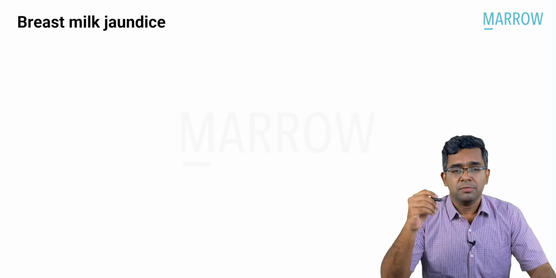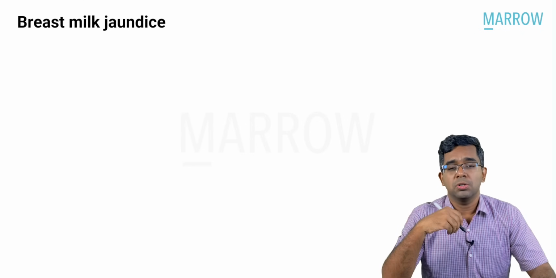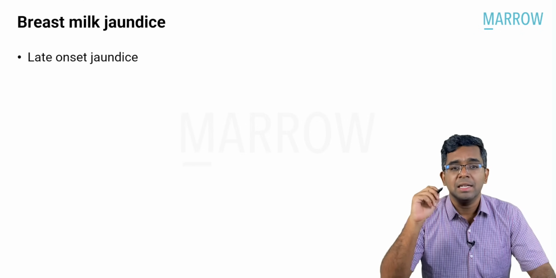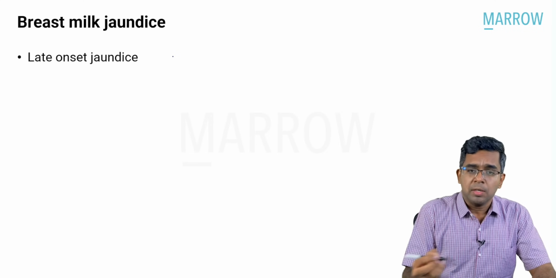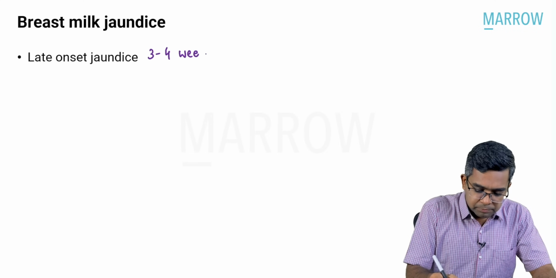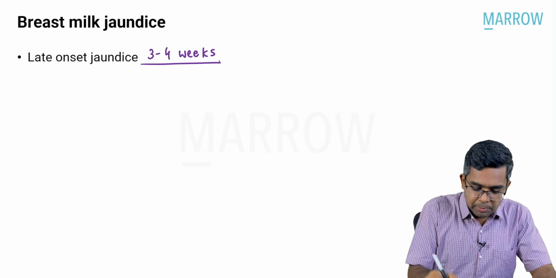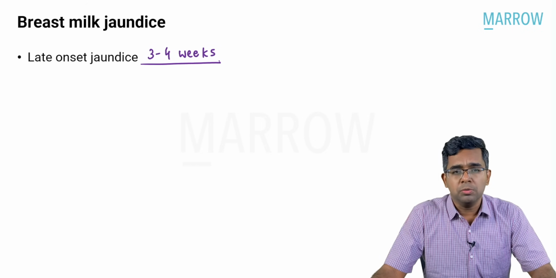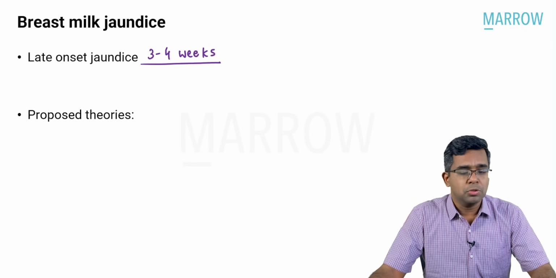First question to be answered is: is it an early onset jaundice or a late onset jaundice in the baby? It is definitely a late onset jaundice, usually presenting beyond 3 to 4 weeks after birth. So it is not going to be an early presentation. That is number one. Number two, the reasons are not clearly understood, but these are the proposed theories.